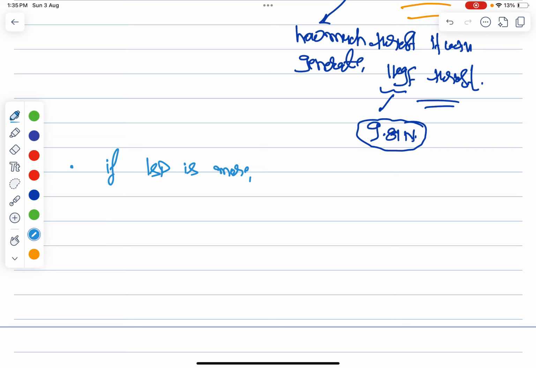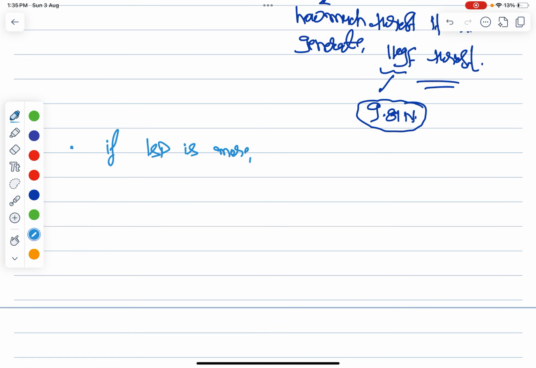So if ISP is more, then more thrust for sure, and fuel are used efficiently.